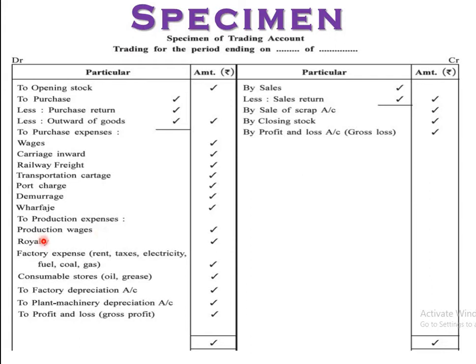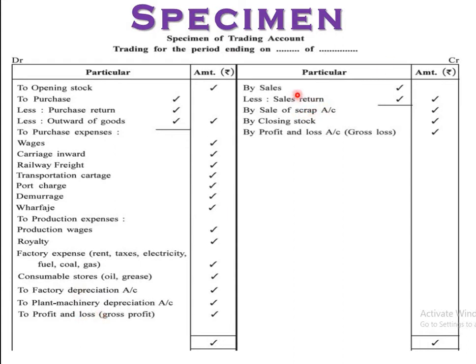Production wages, royalty, factory expenses like rent, taxes, electricity, fuel, coal, gas, right? If separately given, you have to write down here. Consumable store, that is oil and gas, it is also sometimes separately given. To factory depreciation and to plant and machinery depreciation, if this information is given separately, you have to write down here, and if the information is not given, right, directly in the profit and loss account, debit side, and deducted from our total assets, right? This one is later on.